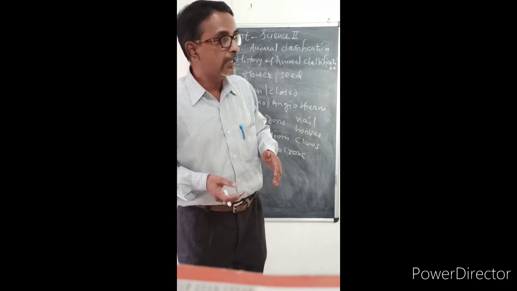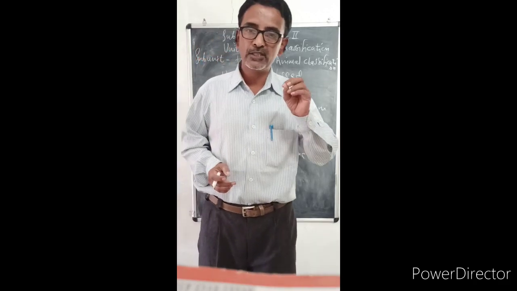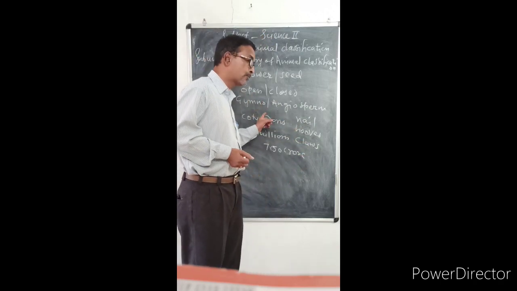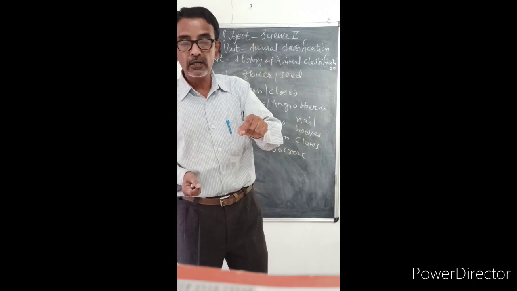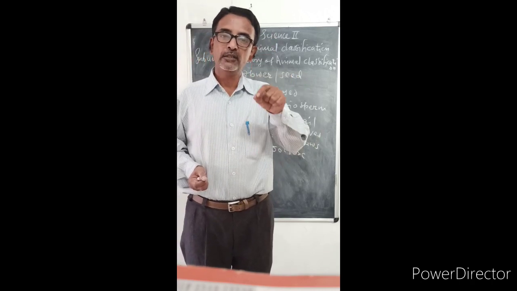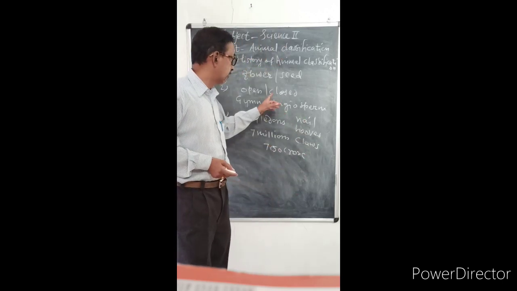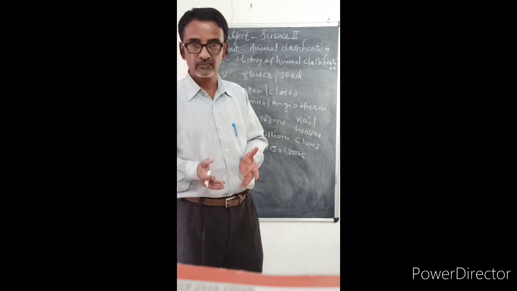Again, listen: the definition of classification of animals is the formation of groups or subgroups of animals depending on similarities or differences among the animals, and it is called the classification of animals or animal classification.